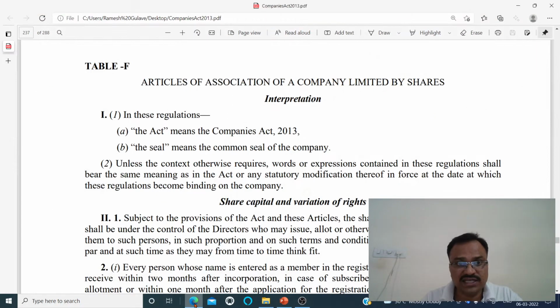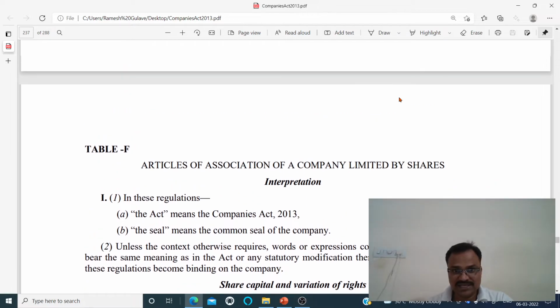I have shared this document in previous videos as well. So see, this is Table F, which is given in the Companies Act itself. This Table F is the articles of association of a company limited by shares. It can be adopted by a company if the company doesn't prepare its own articles of association, then this Table F can be adopted by a company limited by shares, right?